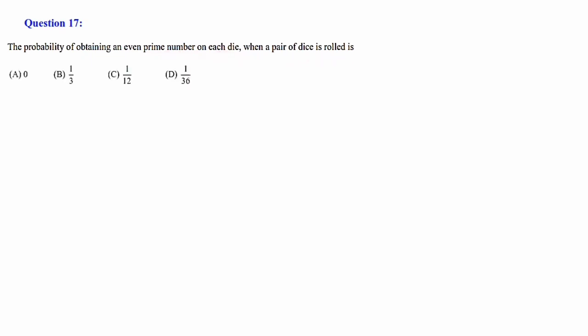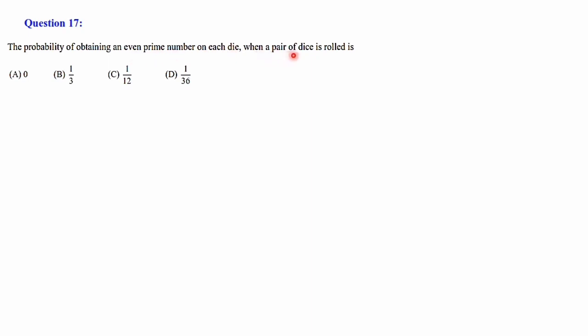Next we shall discuss question number 17. It's a multiple choice question. The probability of obtaining an even prime number on each die when a pair of dice is rolled is 0, 1 by 3, 1 by 12, 1 by 36. 4 options are there. We have to find the most appropriate answer. The only even prime number is 2. Here 2 on each die means the expected outcome must be 2, 2.